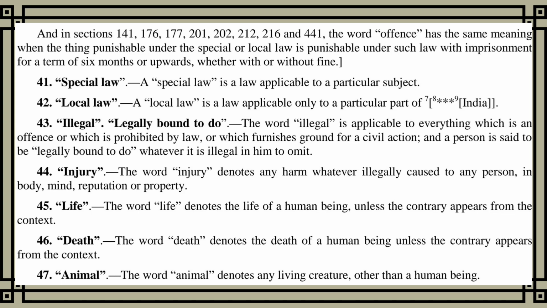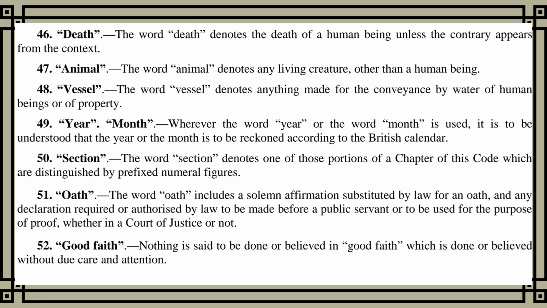property. Section 45. Life. The word life denotes the life of a human being, unless the contrary appears from the context. Section 46. Death. The word death denotes the death of a human being unless the contrary appears from the context. Section 47. Animal. The word animal denotes any living creature other than a human being. Section 48. Vessel. The word vessel denotes anything made for the conveyance by water of human beings or of property.